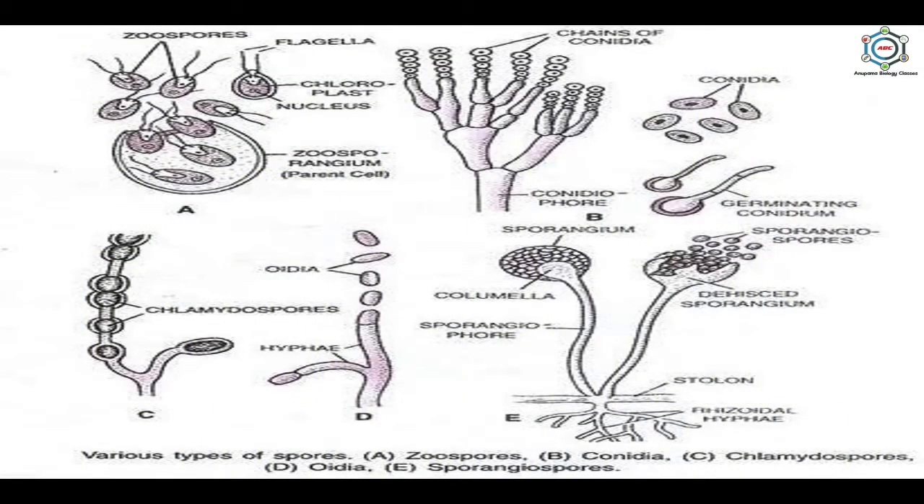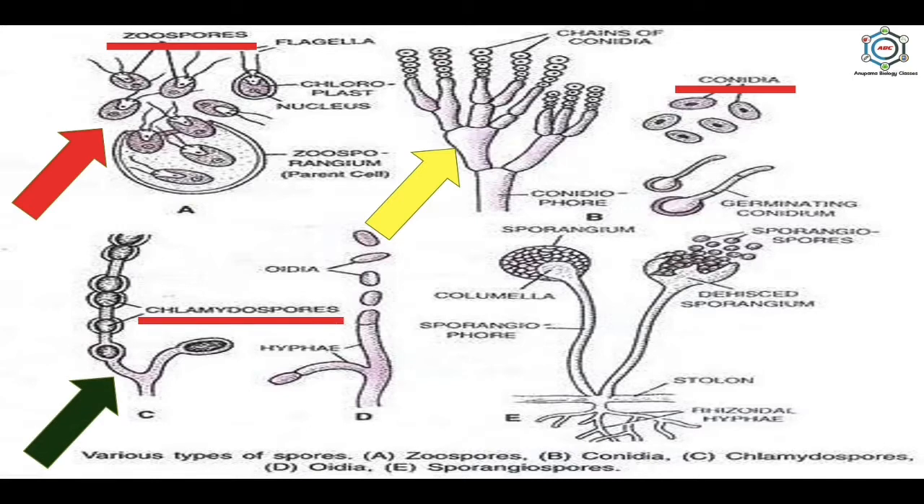So these are the various types of spores, in which the first one is the zoospore, which are motile and flagellated spores produced inside zoosporangia. And here the flagella help them to swim in aquatic habitats for proper dispersal. Next is conidia, which are non-motile spores, produced singly or in chains by constriction at the tip or lateral side of special hyphal branches called conidiophores, and they are produced exogenously, dispersed by wind, and germinate directly by giving out germ tubes.